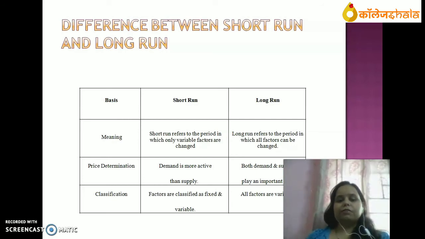Classification. Factors are classified as fixed and variable. In short run, there are two types of factors, fixed and variable. Some are fixed factors that will not change with the change in output, whereas variable factors will change with the change in output. But in long run, all factors are variable.